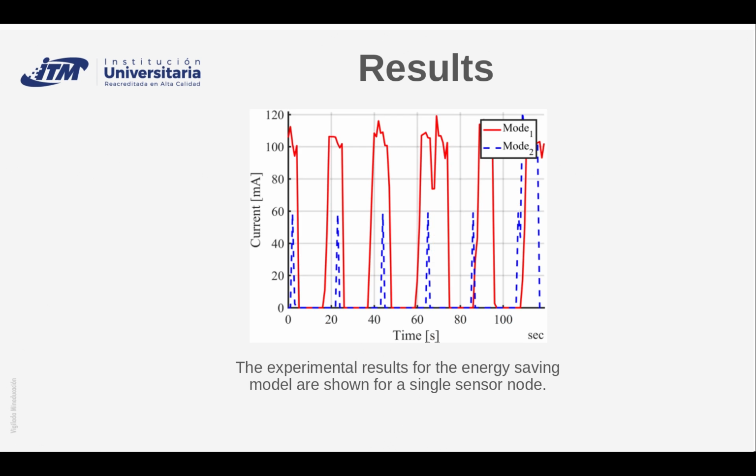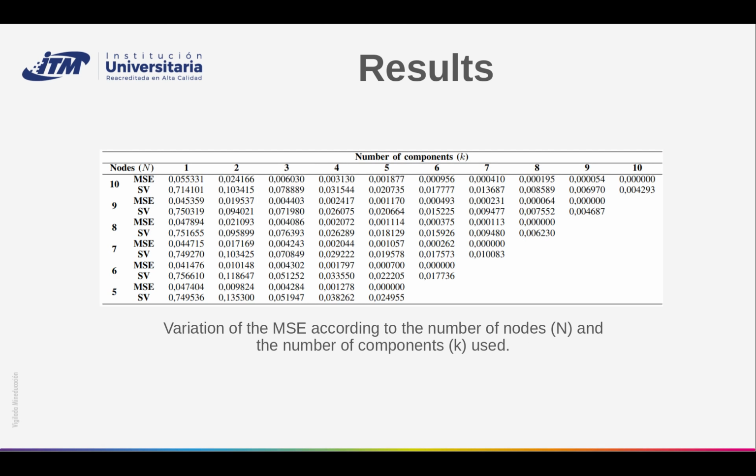The experimental results for the energy-saving model are shown in the figure for a single sensor node. In the table is shown the variation of the MSE according to the number of nodes, and the number of components used.